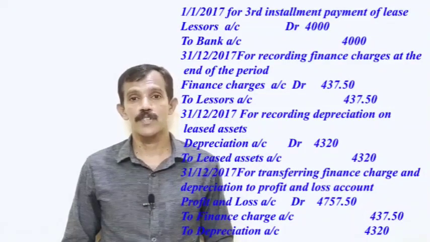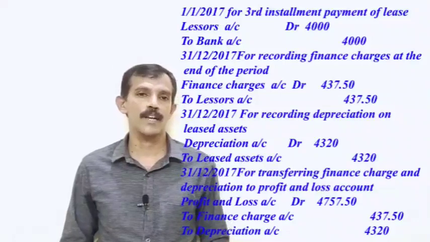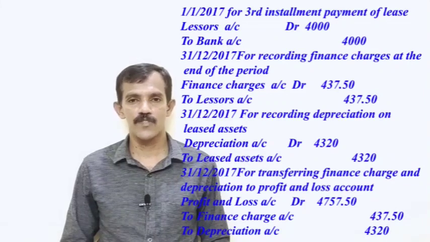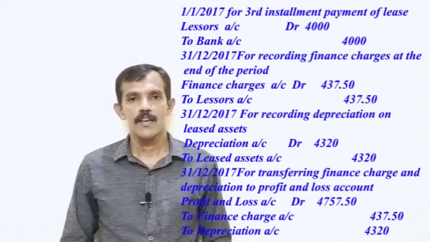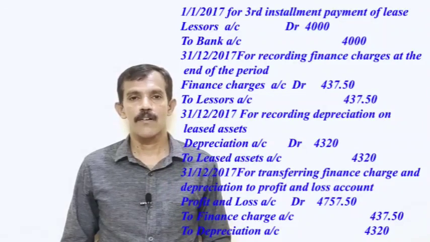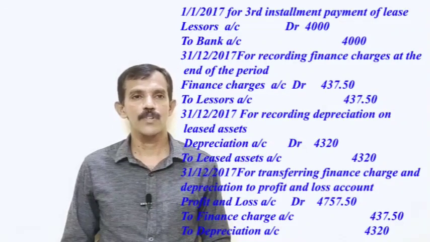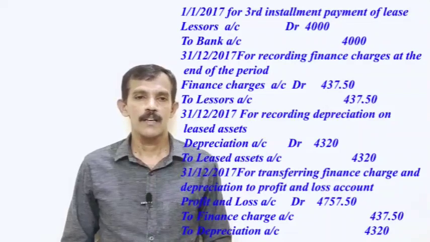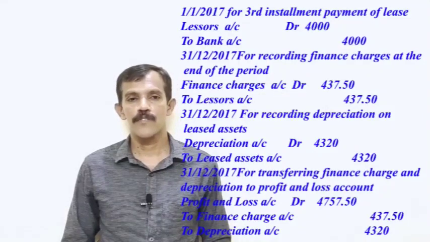Then on 1/1/2017, for our third installment payment of lease, journal entry, lessor's account debtor 4,000 to bank account 4,000. 31st December 2017, for recording finance charge at the end of the period, finance charge account debtor 437.50 to lessor's account 437.50. Then 31st December 2017, for recording depreciation on leased asset, depreciation account debtor 4,320 to leased asset 4,320. 31st December 2017, for transferring finance charge and depreciation to our profit and loss account, journal entry, profit and loss account debtor 4,757.50 to finance charge 437.50 to depreciation account